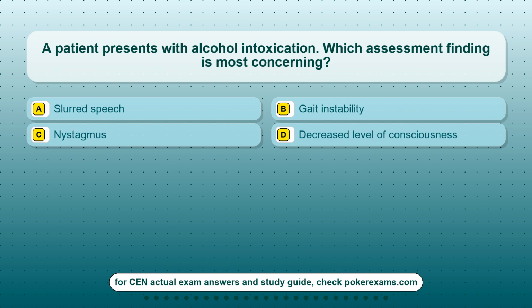Question 16. A patient presents with alcohol intoxication. Which assessment finding is most concerning? Option A, slurred speech. Option B, gait instability. Option C, nystagmus. Option D, decreased level of consciousness.